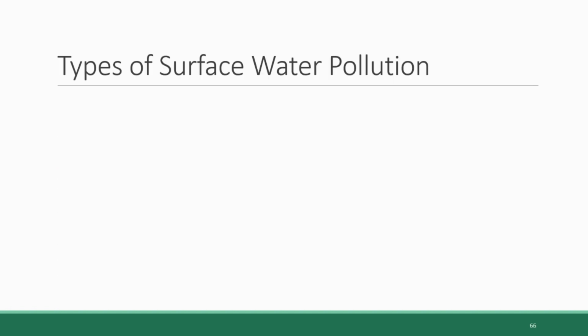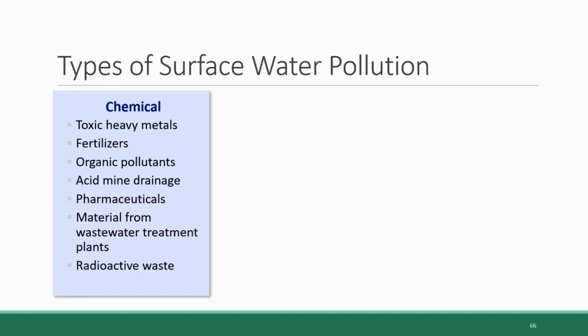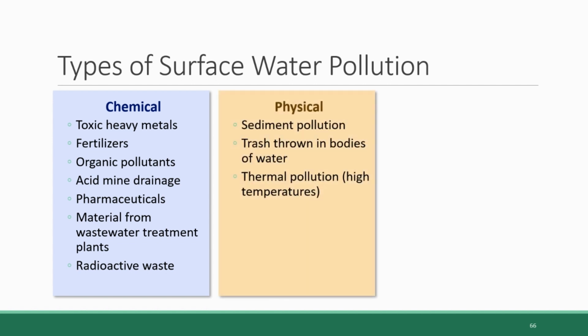We also divide surface water pollution up into three different types depending upon the nature of the contaminant. Chemical pollution is, of course, pollution that is derived from chemicals, including toxic heavy metals like lead or cadmium, fertilizers from agriculture, organic pollutants like those POPs that we talked about in a previous chapter, acid mine drainage, pharmaceuticals that get into the water supply when they're discharged from our bodies into the sewage system, materials from wastewater treatment plants, and radioactive waste.